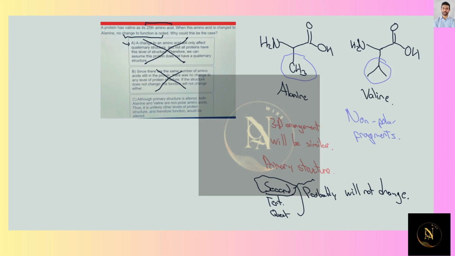And finally, C: although primary structure is altered, both alanine and valine are nonpolar amino acids. Thus, it is unlikely other levels of protein structure, and therefore function, would be altered. So, out of the three options, the correct one would be the last one. So, C is going to be our correct answer.